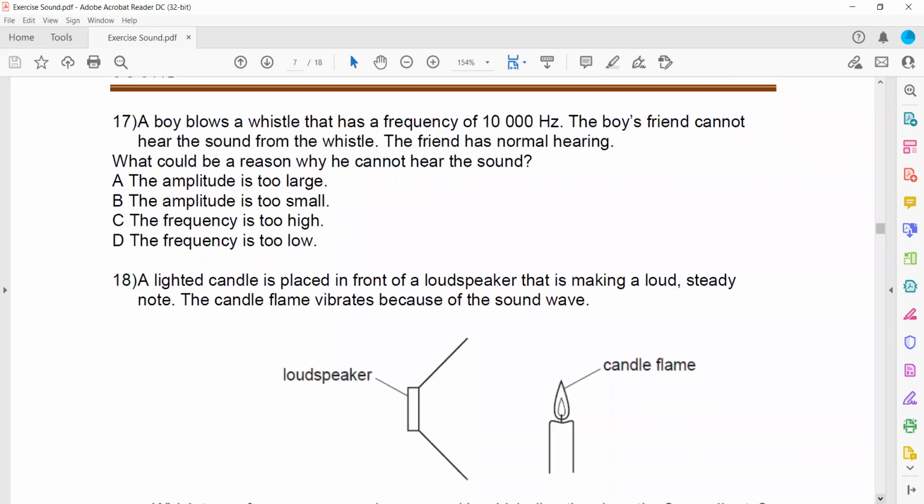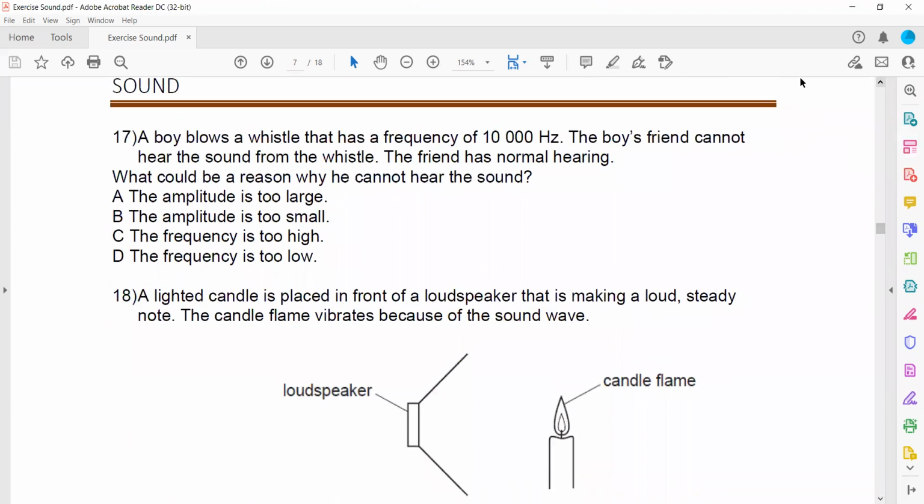In question 17, a boy blows a whistle of frequency 10,000 hertz. His friend cannot hear it. This is in the audible range, because the normal human hearing range is from 20 hertz to 20,000 hertz. So 10,000 hertz can be heard.